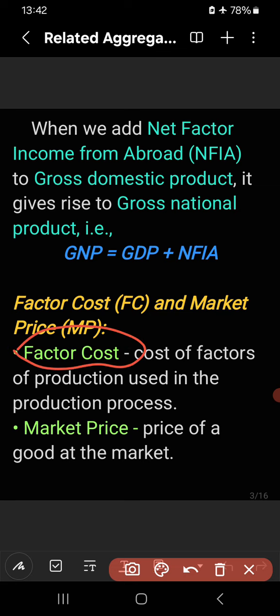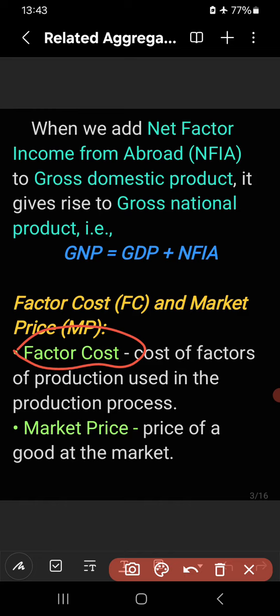Factor cost means how much cost we incurred, or what expenditure we incurred on factors of production. We know that to produce any good, we need factors like land, labor, capital and organization, and after using them we have to make payment in the form of rent, wage, interest and profit, right? So this cost of factors in the process of production is known as factor cost.